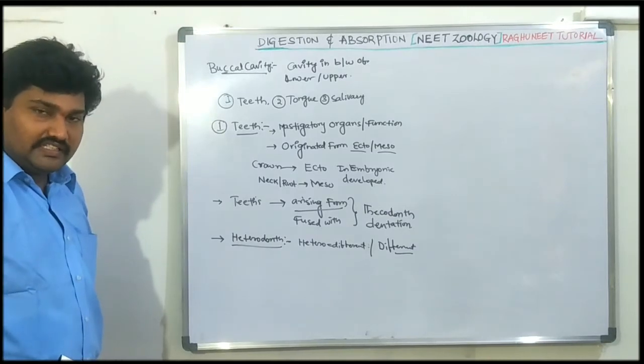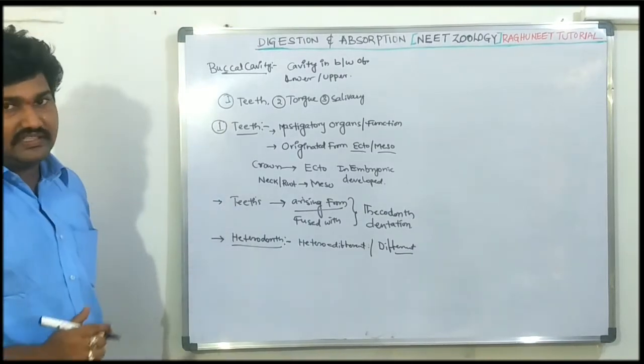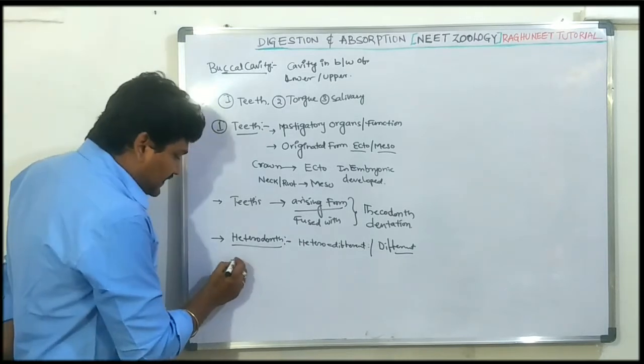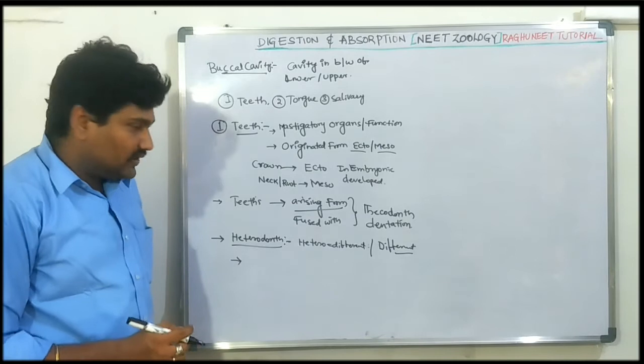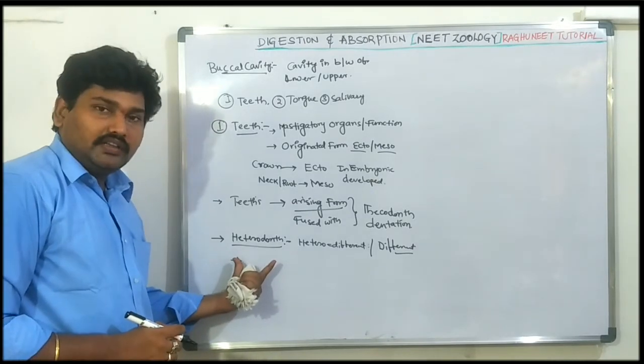How many types of teeth are there? There are four different types of teeth, which are structurally and functionally completely different. So this type of teeth is called heterodont dentation.